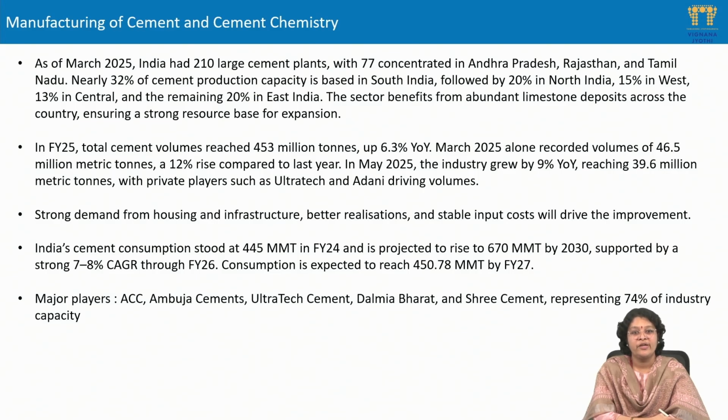In May 2025, the industry grew by 9%, reaching a production of 39.6 million metric tons, with private players such as Ultratech and Adani driving the volumes. Some of the key players in cement production are ACC, Ambuja Cements, Ultratech Cement, Dalmia Bharat and Sri Cements. They represent 74% of the industry capacity.